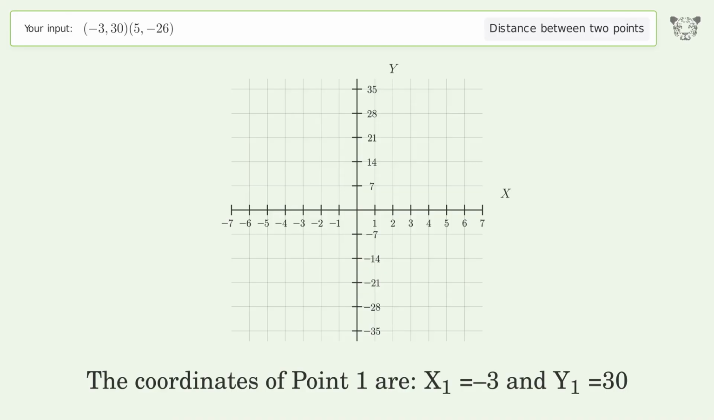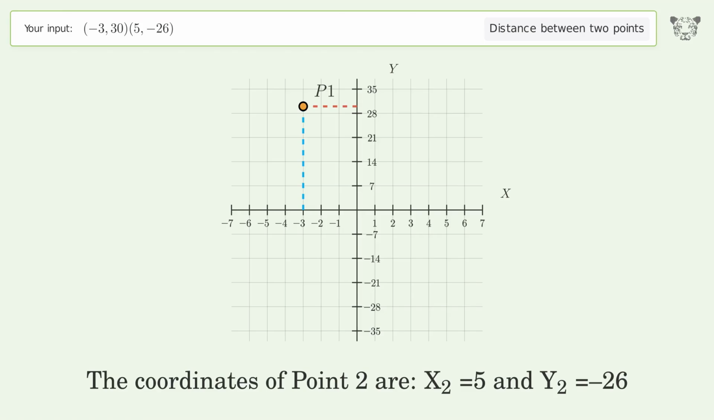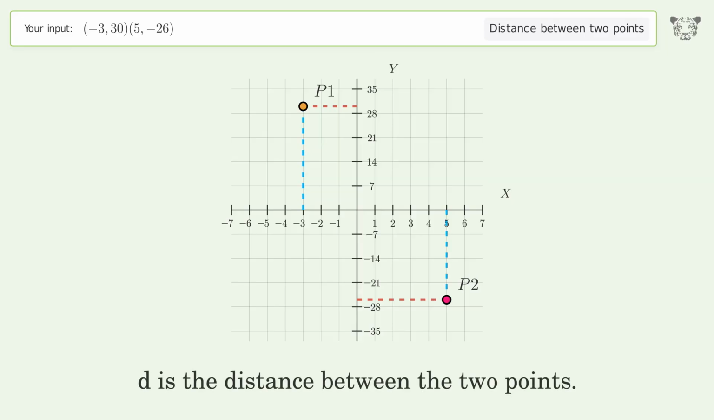The coordinates of point 1 are x1 equals -3 and y1 equals 30. The coordinates of point 2 are x2 equals 5 and y2 equals -26. D is the distance between the 2 points.